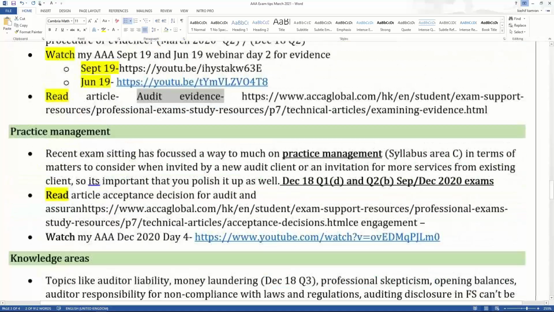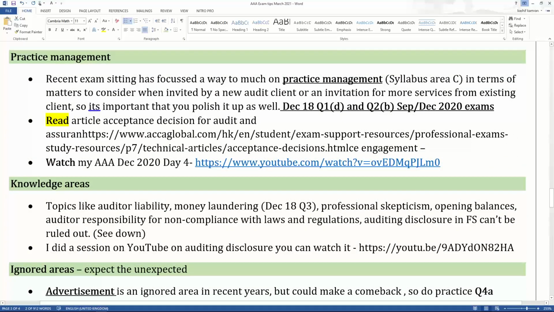Now coming to the practice management area. In recent exam settings, practice management has been a focal point. This is syllabus area C, in terms of matters to consider when invited by a new audit client. You must have seen questions like this in past papers. Matters to consider when you are invited by a new client or an invitation for more services from an existing client. So it is important that you polish it up as well. December 18 question number 1D and question number 2B of the September-December 20 exams are important. So you have to practice these 2 particular exam questions for practice management.